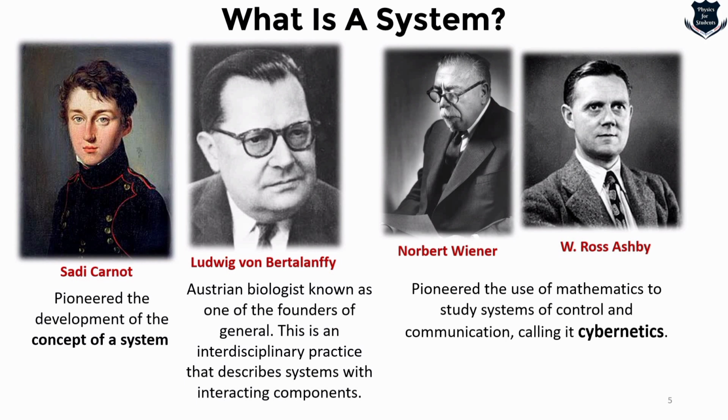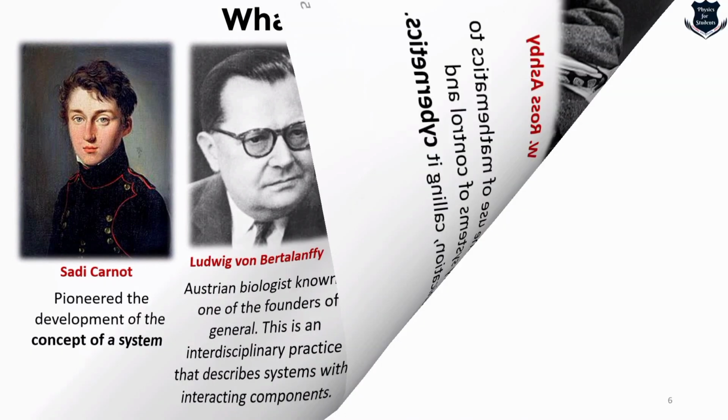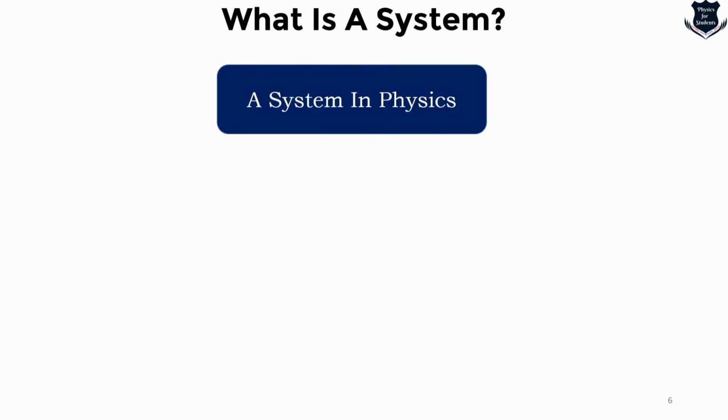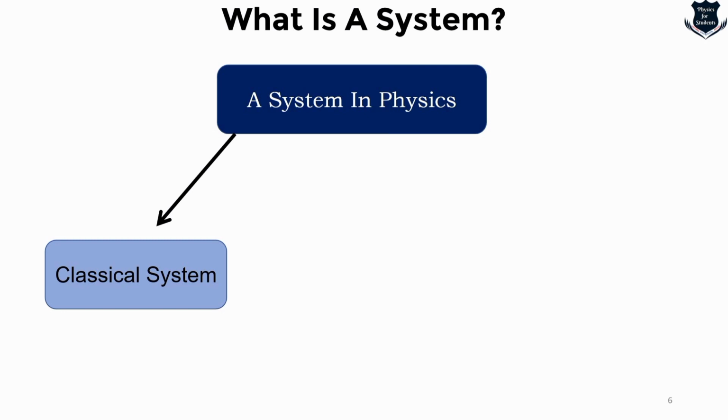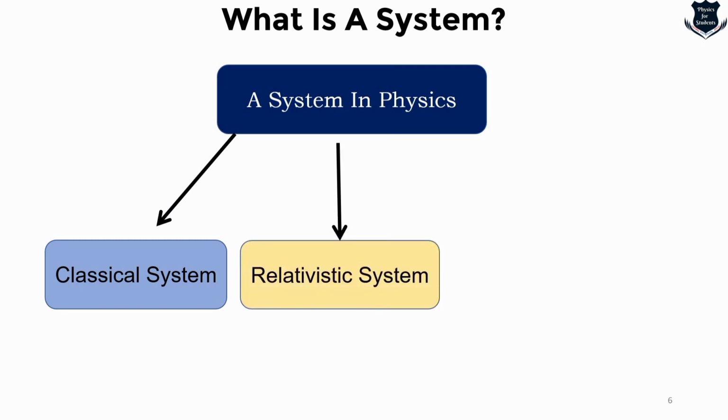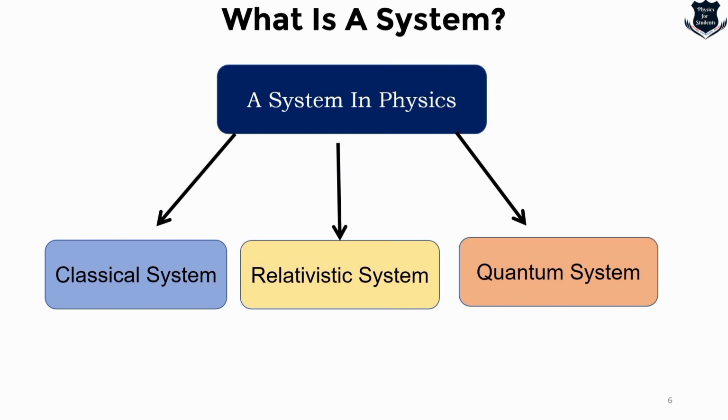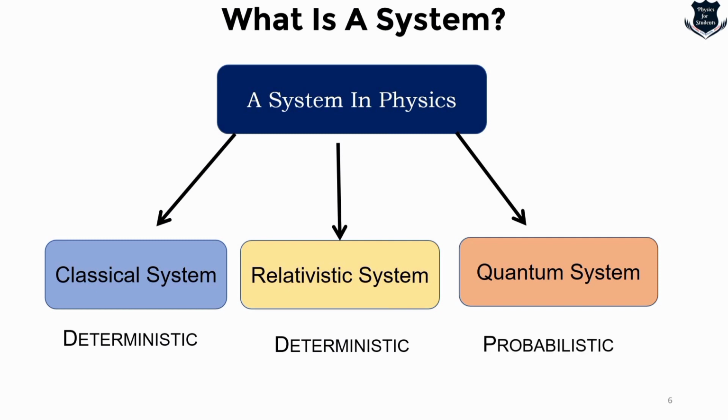Now that we have understood what a system is, the question is what we call a system in terms of physics. In terms of a system in physics, we will take 3 points. First is a classical system, a relativistic system, and a quantum system. A classical system, as we all know, is a very deterministic system where you are given the initial conditions and we can easily determine what is going on. A relativistic system is also a kind of deterministic system, and a quantum system is not at all deterministic, but I would say it is probabilistic.